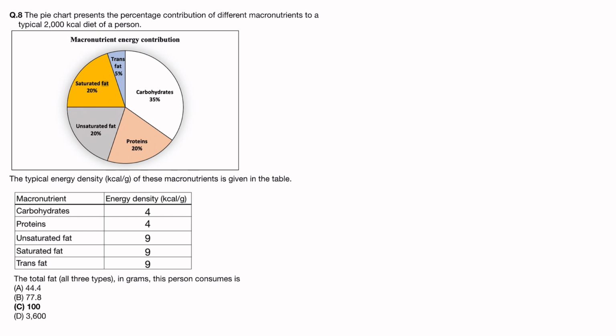So total fat is of three types: saturated, unsaturated, and trans fat. So total 2000 kilocalorie diet is there. Saturated fat is 20%, unsaturated fat is 20%, and trans fat is 5%. So at first I calculate trans fat. How much calorie will it be? 2000 into 5 by 100.